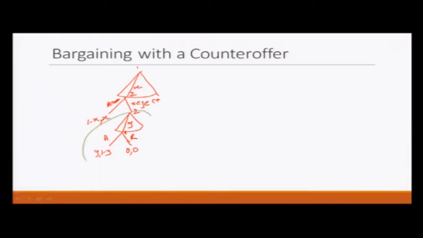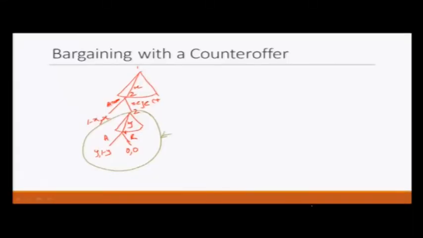Let us focus on this sub game. The sub game that I just indicated is the same as the ultimatum game with one difference. And what is that difference? In this game player 2 is the one who makes the first offer and player 1 gets to decide whether to accept it or reject it. So, the outcome is going to be very simple. What would be the outcome? Player 2 would offer nothing and player 1 will accept the offer.